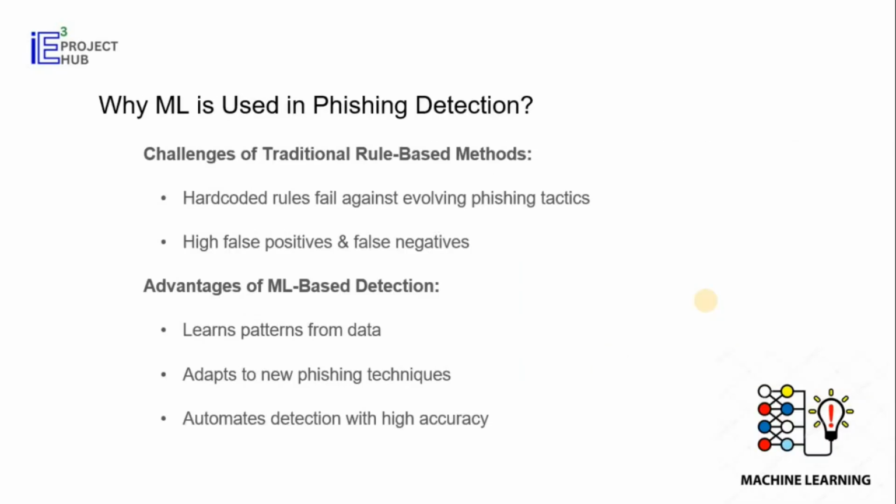Why is machine learning used in phishing detection? Earlier, they used signature-based and rule-based approaches. That was not that successful. It gave high false positives and false negatives, and the accuracy ratio was low. So we are going with a machine learning based approach. It will learn from the patterns and adapt to new techniques, so that the accuracy will be very high. In this project, we achieved 99% accuracy with the ANN model. I'm going to show it to you.